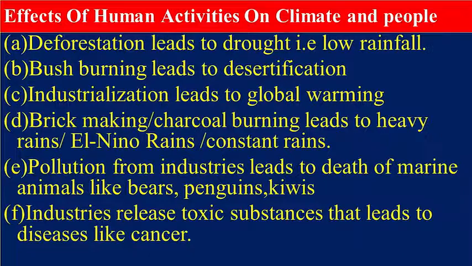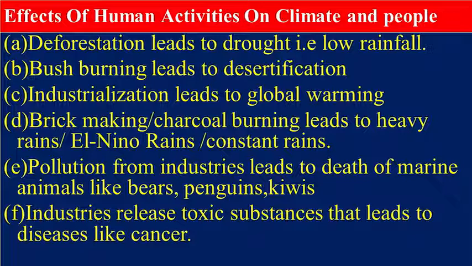Some of you have seen how deserts look. They were once areas with vegetation, but now those deserts do not have a lot of vegetation. Number 3, industrialization also leads to global warming. Remember, we said global warming refers to the increase of carbon dioxide into the atmosphere of the Earth. Now, brick making or charcoal burning leads also to heavy rains. Things like El Nino rains, the consistent rains, are caused as a result of negative human activities.